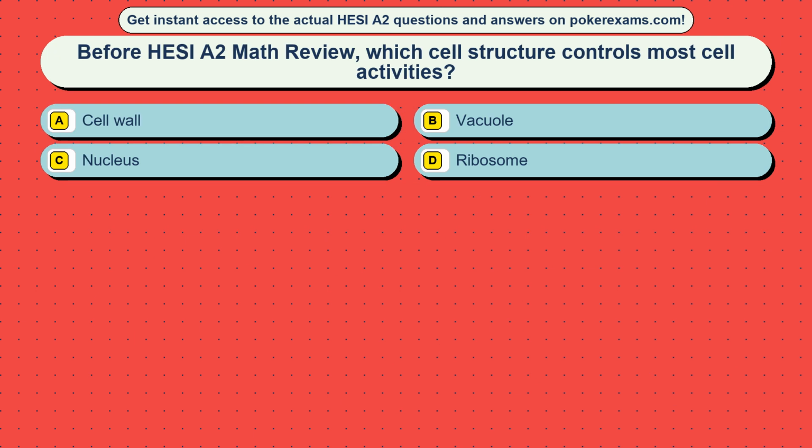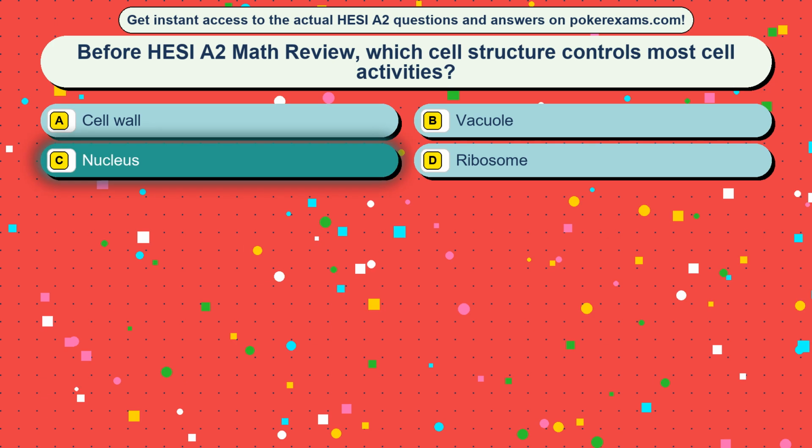Question 35. Before HESI A2 Math review, which cell structure controls most cell activities? Option A, cell wall. Option B, vacuole. Option C, nucleus. Option D, ribosome. The correct answer is option C, nucleus.